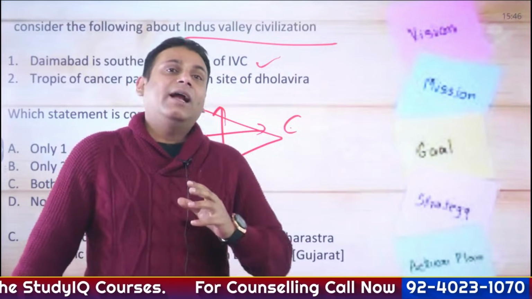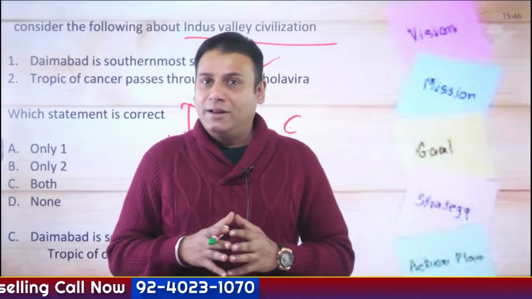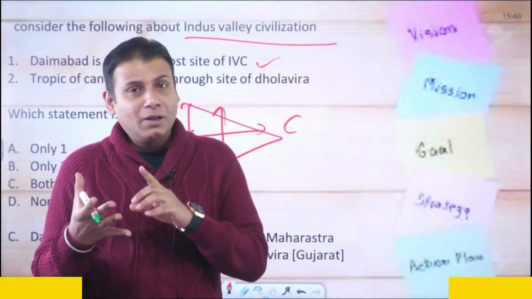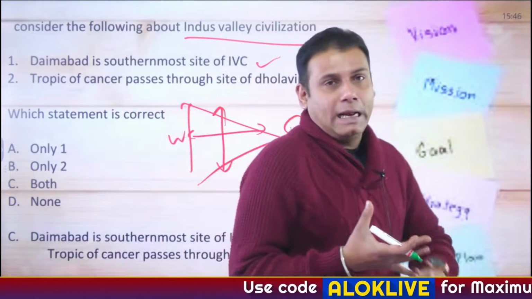Mohenjo-daro is the second Indus Valley civilization site to be discovered, in 1922 by Rakhal Das Banerjee. What are the important findings from Mohenjo-daro? It is located on the banks of river Indus. Mohenjo-daro basically means mound of the dead.